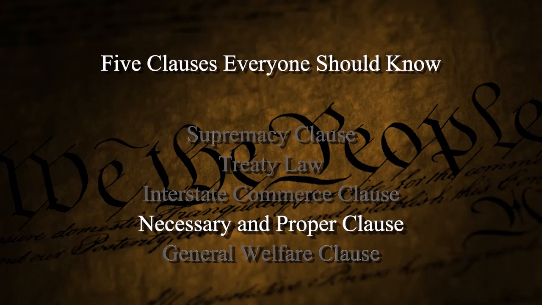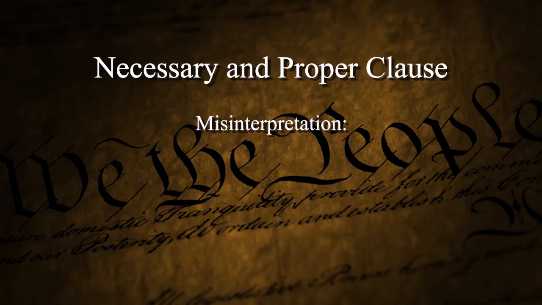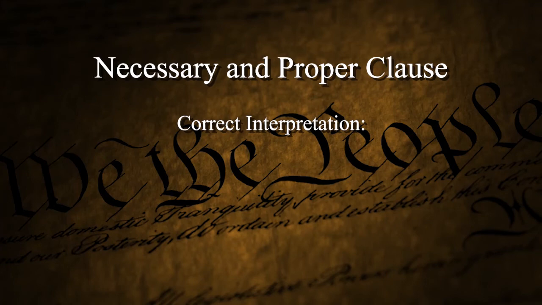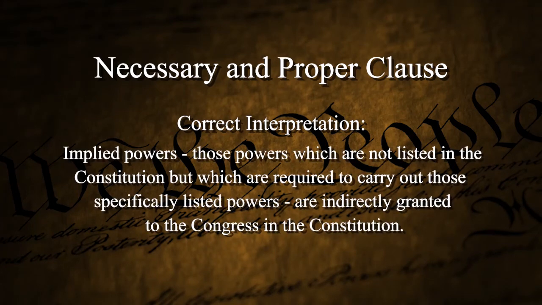The Necessary and Proper Clause. The misinterpretation there is that Congress determines what's necessary and proper. Too often that's what happens: well, it's necessary and proper, and we say so. The correct interpretation is implied powers, those powers which are not listed in the Constitution but which are required in order to carry out those specifically listed powers, are indirectly granted to the Congress in the Constitution. It has to be tied in.